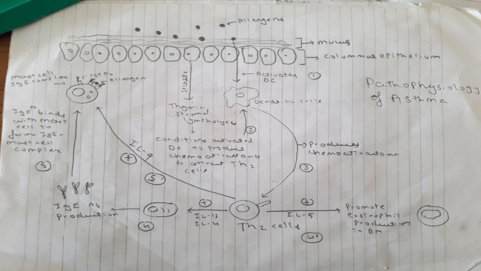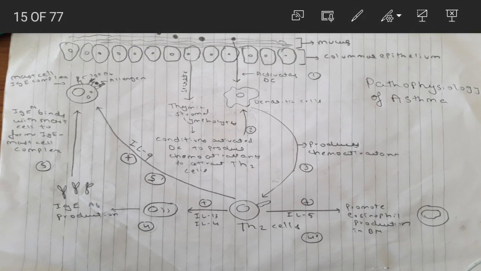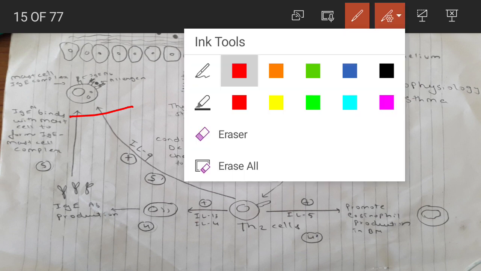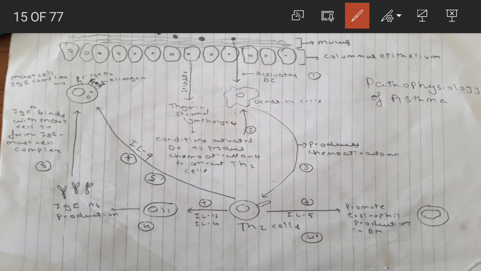Here the black dots are allergens. The respiratory tract is lined by pseudostratified columnar epithelia. So there is a presence of goblet cells in this epithelium which secrete mucus. There is also a presence of cells like dendritic cells and mast cells inside the lining of the bronchi or respiratory tract, and they have different functions. So let's discuss the pathophysiology.